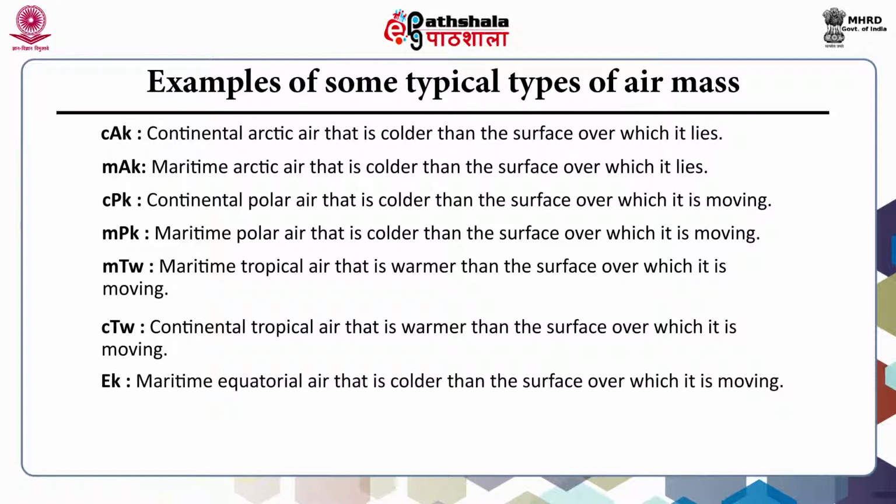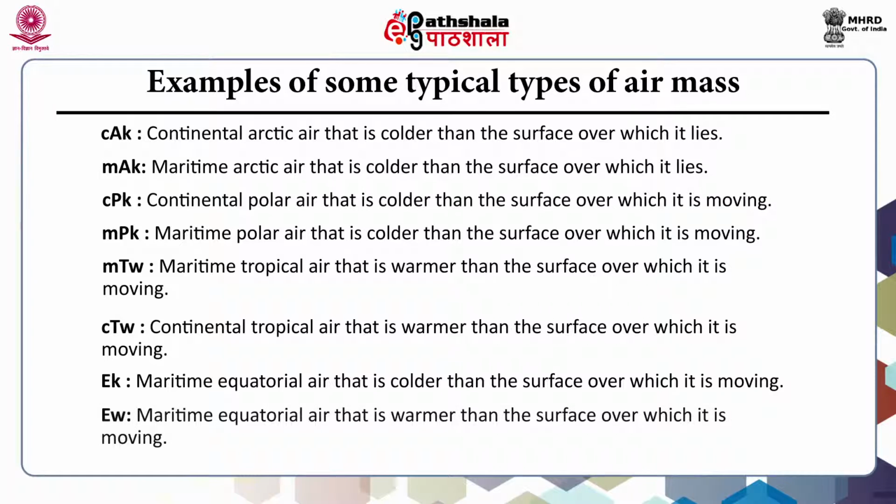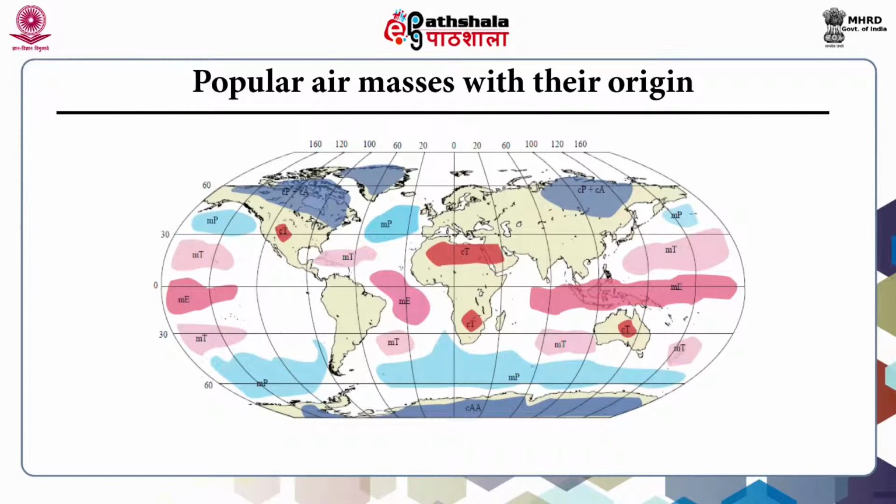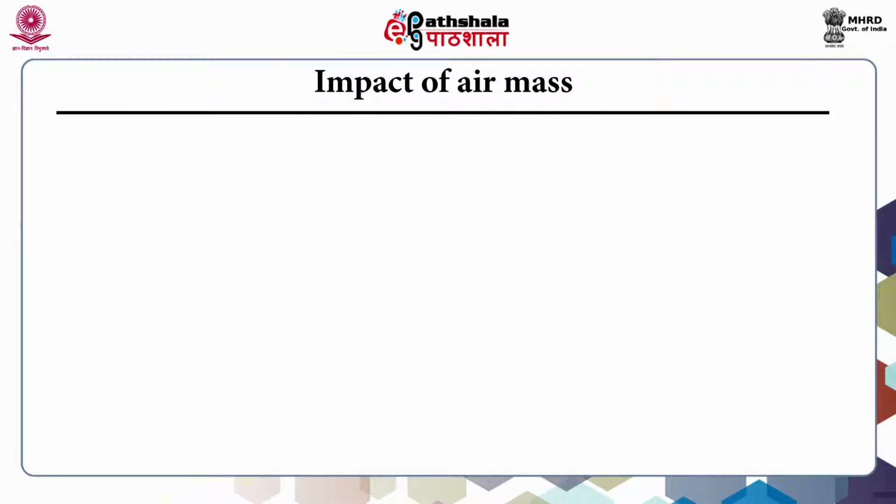mEk, the lowercase m, capital E and small k, the maritime equatorial air that is colder than the surface over which it is moving. mEw, maritime equatorial air that is warmer than the surface over which it is moving. This figure shows the popular types of air masses with their source regions. What is the impact of this air mass?